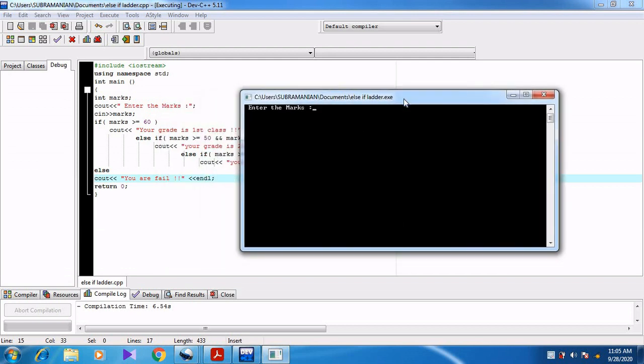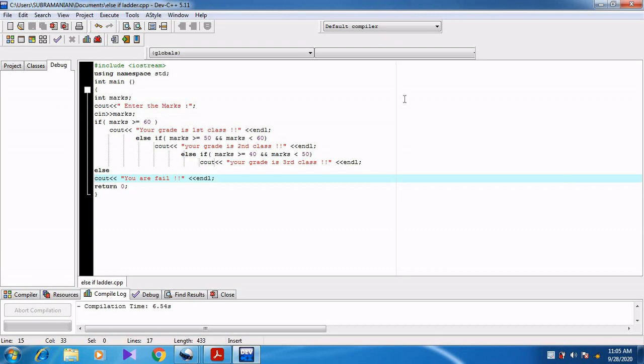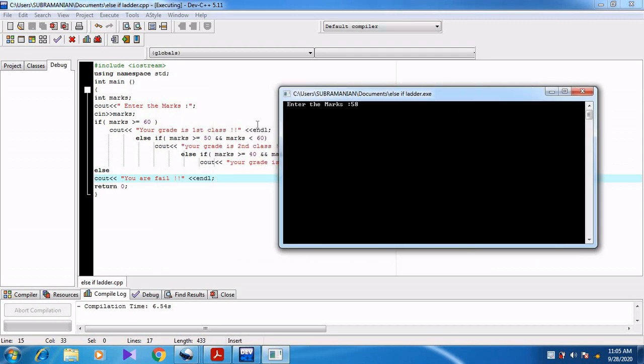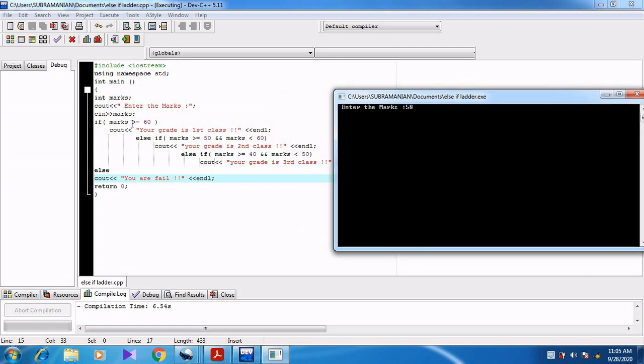So the user wants to enter the mark. First of all I am entering 60. Now it shows your grade is first class. Can you understand, students? Again I am executing the program, F10. Now I am going to enter 58. What does it show? 58 means the first condition becomes false. 58 greater than or equal to 60, true or false? False.